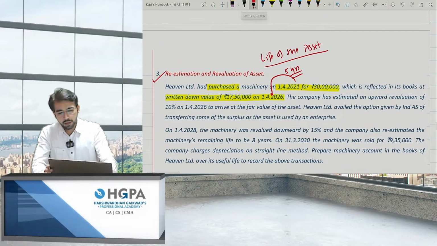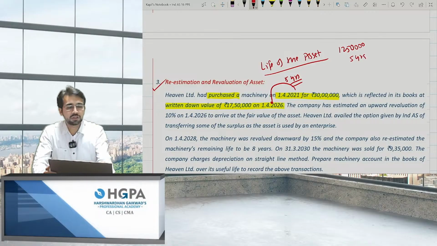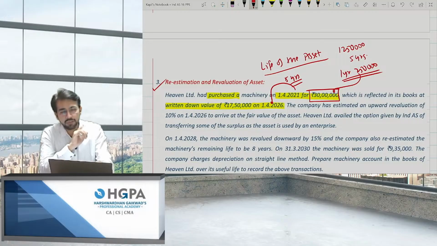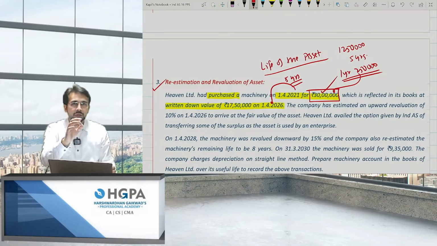See, the depreciation amount was 12,50,000 for 5 years, right? 12,50,000 for 5 years. So for 1 year, it was 2,50,000, right? 2,50,000 for 1 year. The cost was 30 lakh rupees. So for depreciating this 2,50,000 per year, how many years will be taken to complete 30 lakh? It will be 12 years.